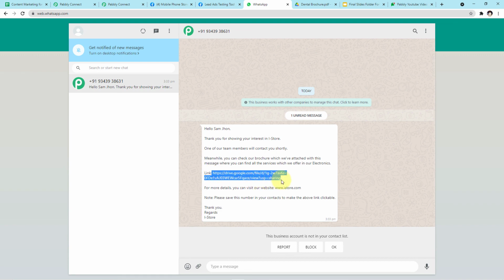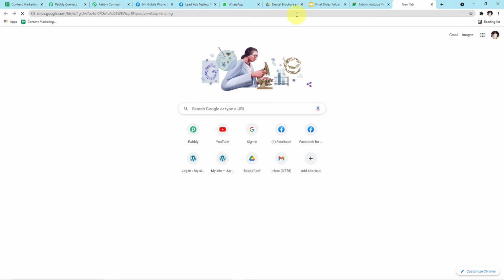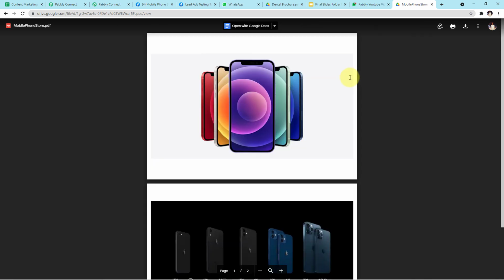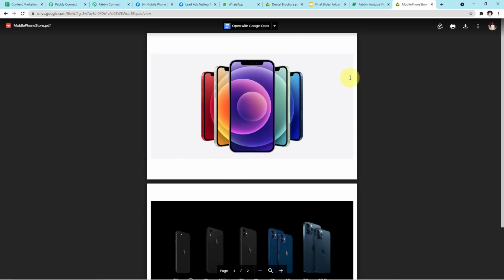Now I'll copy the link and open it in a new tab, and we will see if the link takes us to the same brochure which we want to send to our customer or not. Let it load. Yes guys, this is the same PDF file which I have shown you, which I have uploaded in my Google Drive account and which I want to send to my customer. So you have seen how perfectly the integration has worked. Now let's go back to our Pabbly Connect account and let me show you once again what we have done in the workflow.